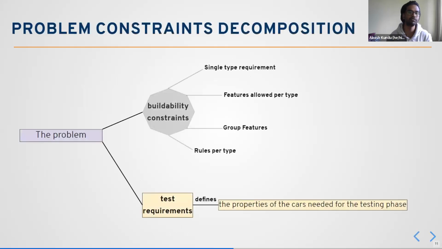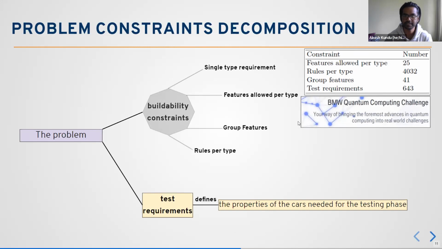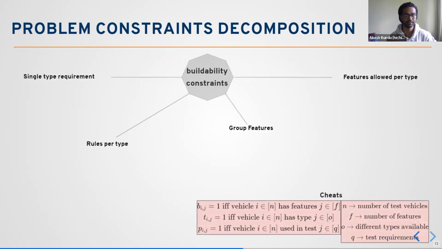So next, we are going to restate this once again because we may forget this structure. And this is the statistics of the number of constraints provided by this BMW challenge. As you can see, we have rules per type, which is more than 4,000, and test requirements, which is more than 600. It's a very huge number of constraints. In this case, we need to solve this particular objective, which is encoding test requirements. So I'm going to decompose and talk about each and every one of them right now.